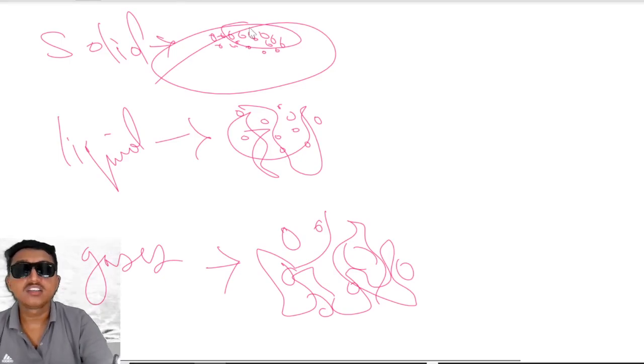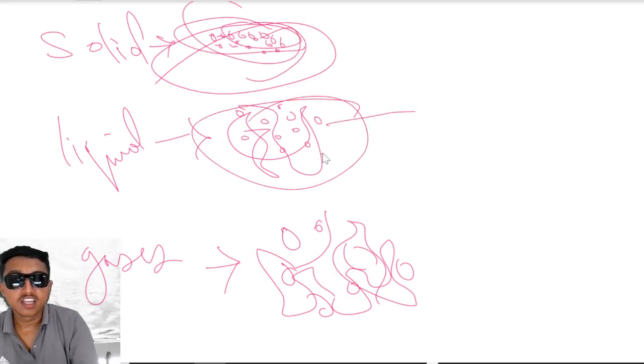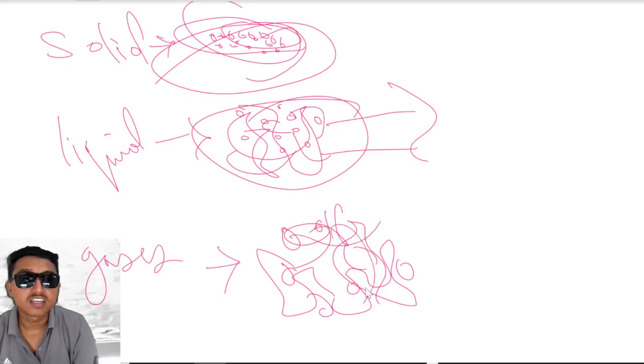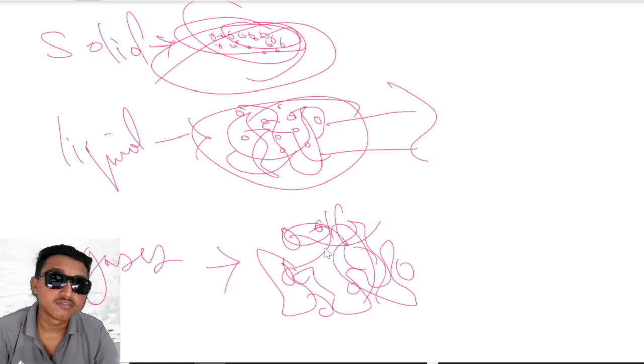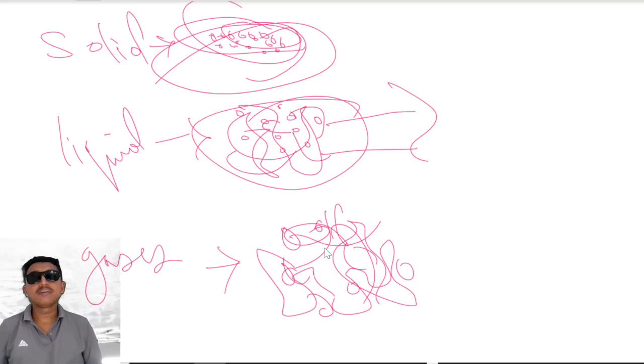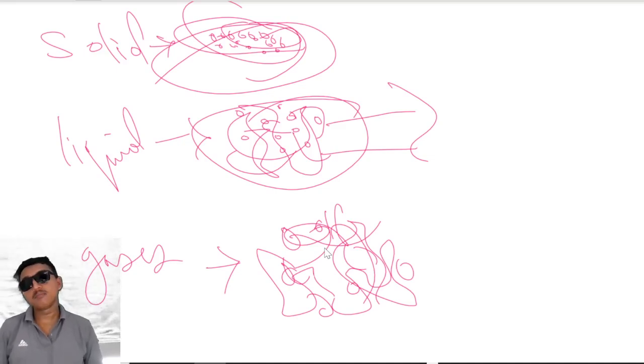In the solid, these particles will never move from their positions, they only vibrate. For the liquid, particles can move anywhere; this particle can take the place of that one. For the gases, this particle can take the place of that one, and these kinds of things can happen easily. In the solid, these things will never happen, as we have already discussed. The solid has the least mobility of particles. We are talking about the mobility of the particles.